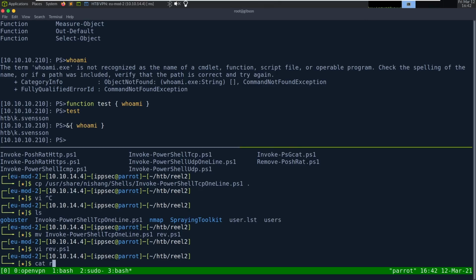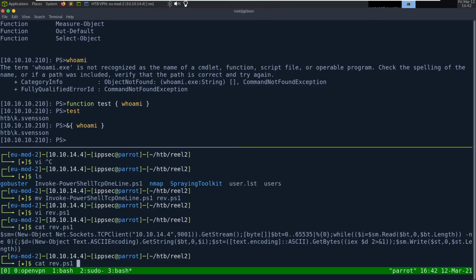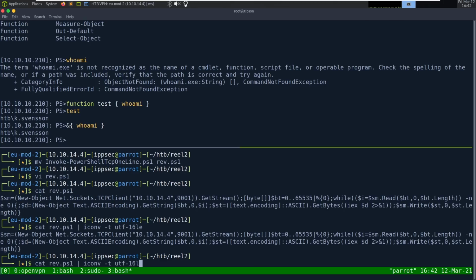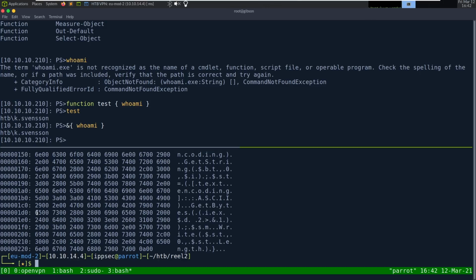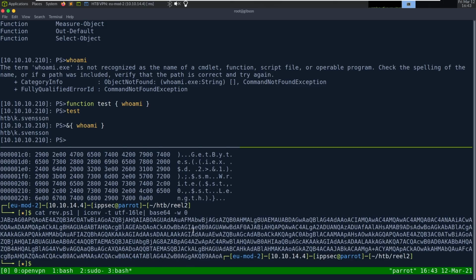So I'm going to cat rev.ps1, and then to make it compatible with PowerShell, we have to convert it to UTF-16 little endian with iconv -t, for target, or 2, however you want to remember that, because that's the format Windows likes. The main difference is if we do xxd here, you can see everything is just 1 byte. When we run this iconv command, everything becomes 2 bytes. And that's how PowerShell likes it. Just a weird oddity, but you get used to it. So we have this converted. I suppose there's no equals.